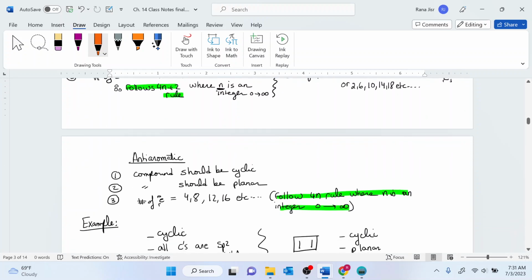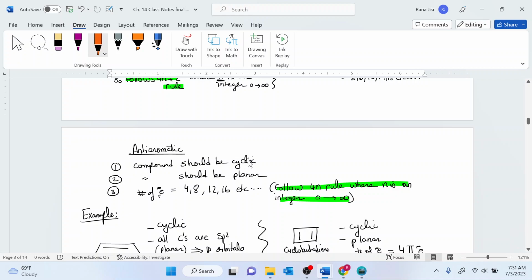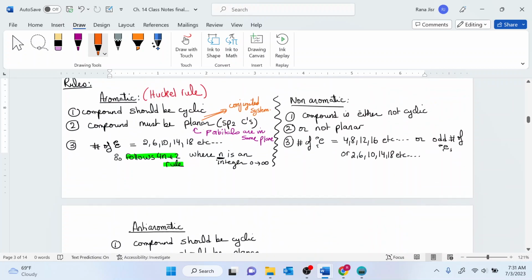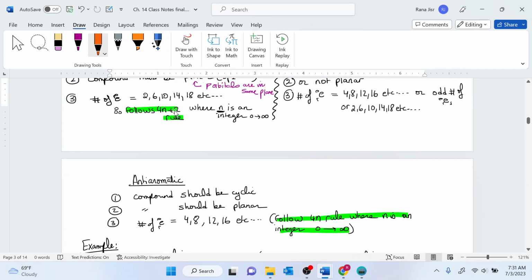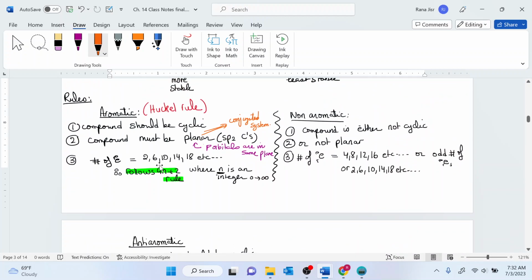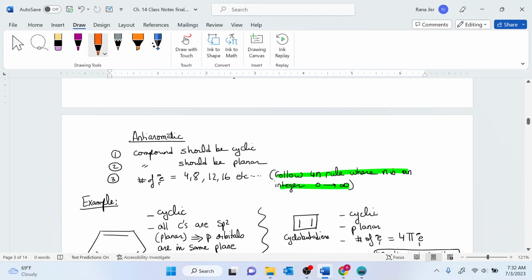your compound is going to be aromatic. If your compound is anti-aromatic, then it should be cyclic and planar. So the same two conditions for the aromatic are for the anti-aromatic. They just differ in the number of electrons. The number of electrons here follows the 4n rule, not the 4n plus 2 rule. N is still an integer, and the number of electrons you can find from the structure. Again, every double bond is 2 electrons. So you're going by 4, 8, 12, plus 4 as you go. So if the number of electrons follows the 4n rule, then the compound is going to be anti-aromatic.